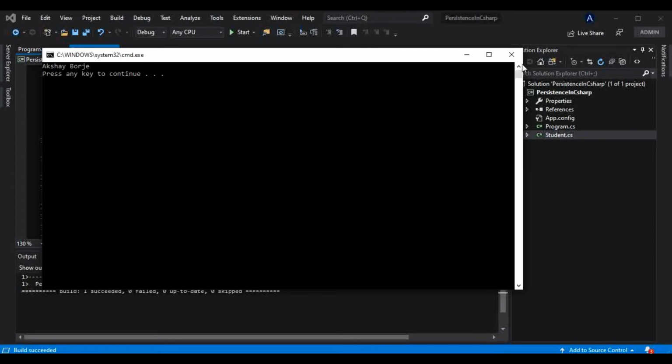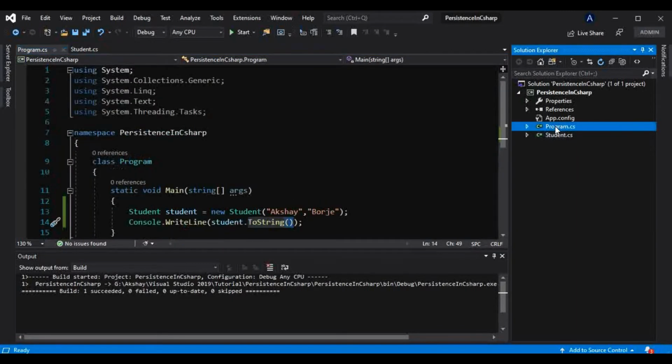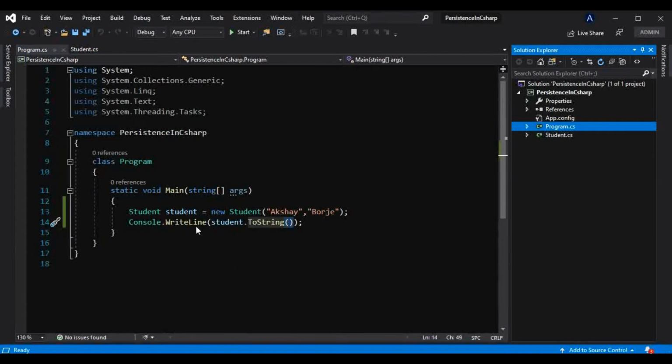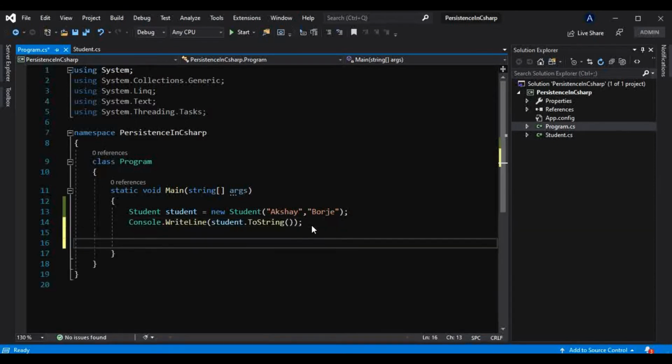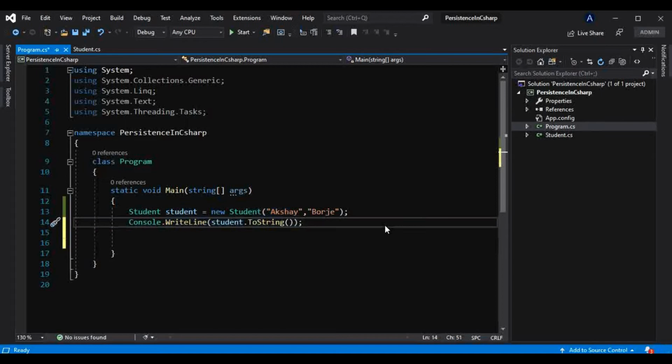Okay, so again a simple program. Now we are nothing but showing this output onto the console, and that's what we have done until now. But how can we store this information somewhere else, maybe in some file, and retrieve that as and when we require it? For that we use serialization, and we will use XML serialization first here, and later we will see every other serialization that I have mentioned. So first we will see how we can use XML serialization to persist the state of an object.